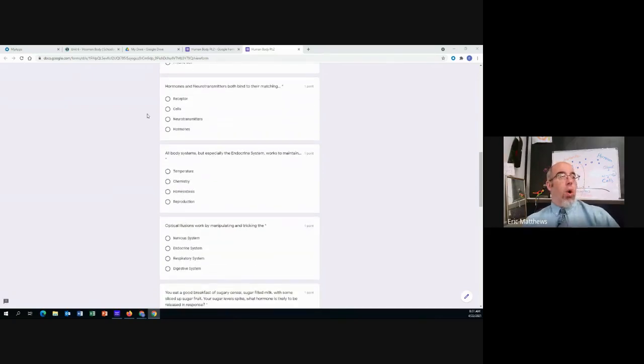Next, hormones and neurotransmitters both bind to their matching. Do they bind to matching receptors, to matching cells, to matching neurotransmitters, or to matching hormones? Hormones and neurotransmitters both bind to their matching receptor, cell, neurotransmitter, or hormones.